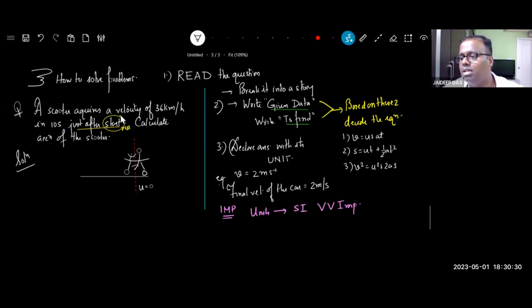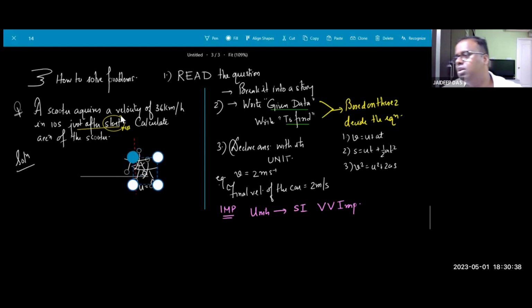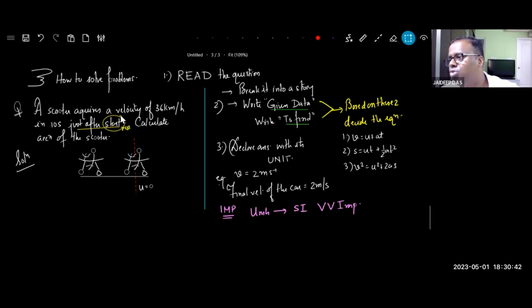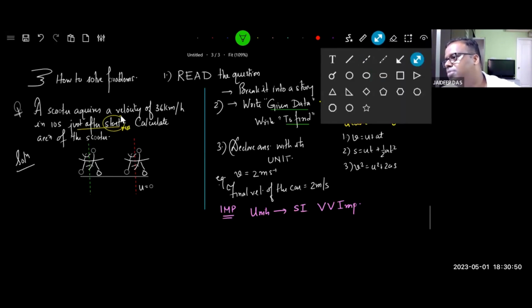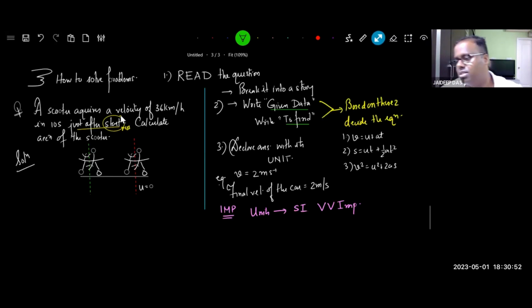Okay, and it travels 10 seconds. After that, what has happened? Our same fellow has actually reached somewhere here. You may not be able to do that, I've got a software, so I'm doing that, but try and understand. From here to here, what is the time elapsed? The time elapsed is 10 seconds. t is equal to 10 seconds.